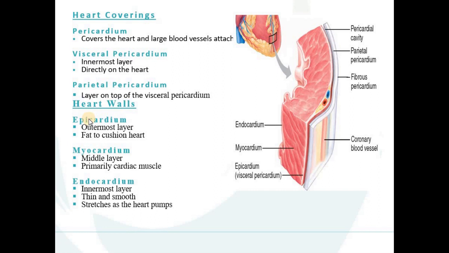Fat to cushion the heart. Look at the diagram. This is the epicardium. As we discussed earlier, the epicardium is also known as the visceral pericardium. This is the outermost layer, very fatty, that provides cushion to the heart so that it does not get damaged. So this is the outermost layer.